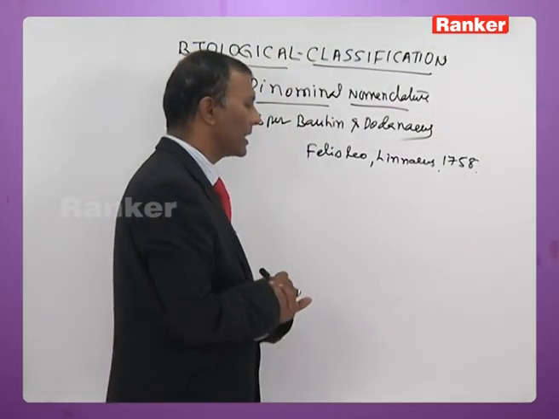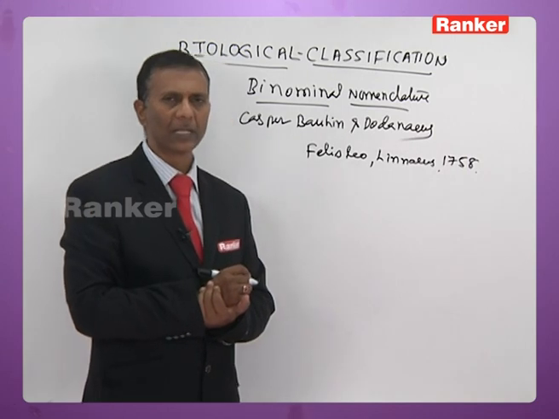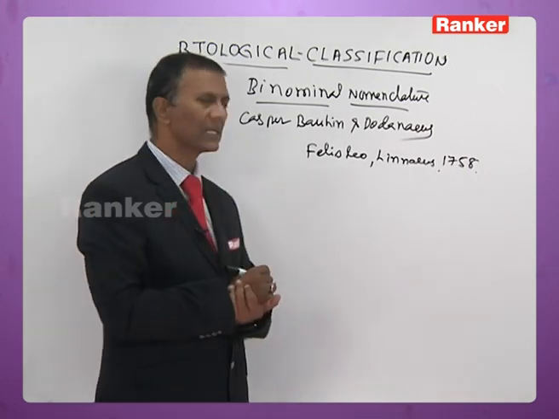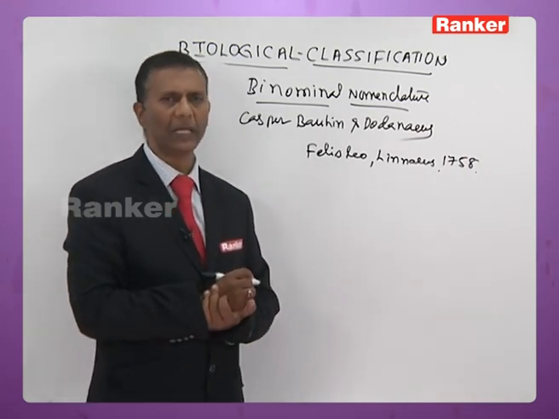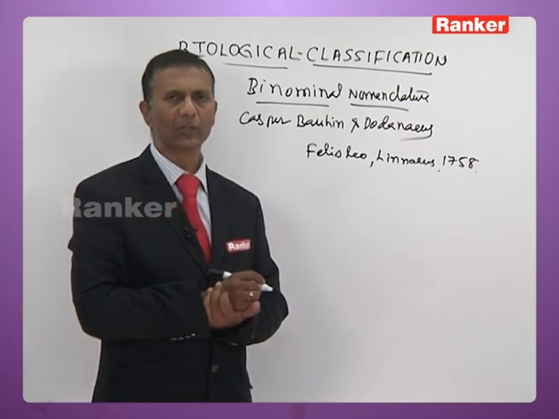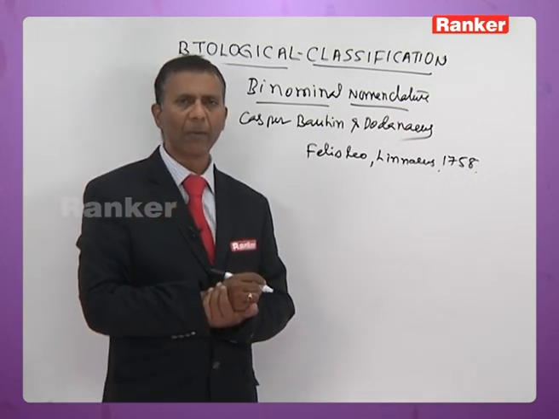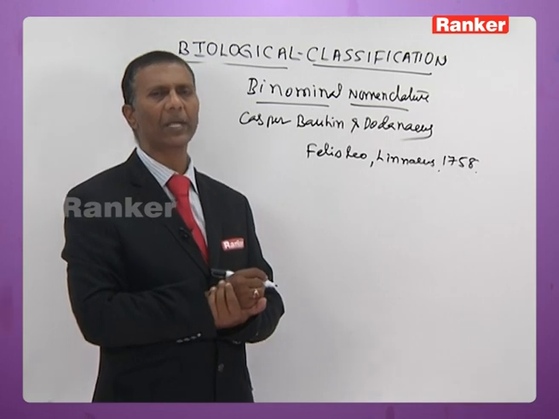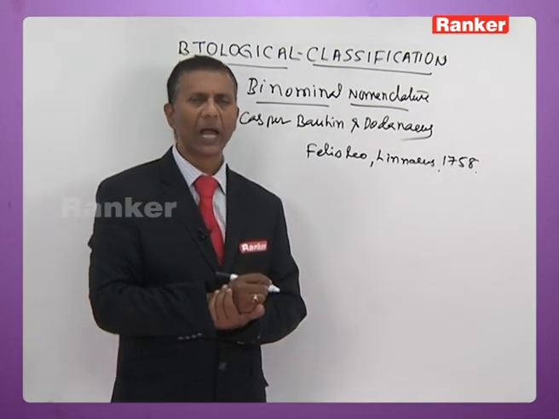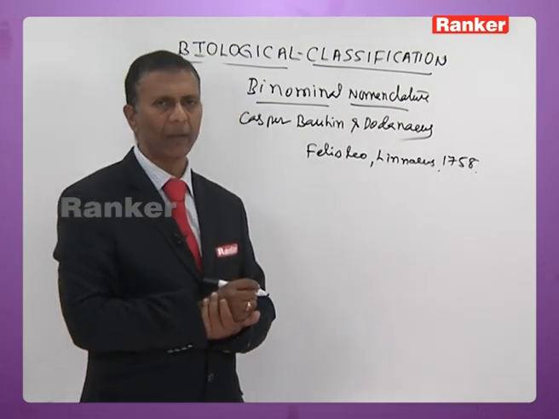That is, the term Felis leo was coined by Linnaeus, and he proposed this name in the year 1758. So in case it is printed, the name of the author and the year of publication should be mentioned at the end of scientific name.